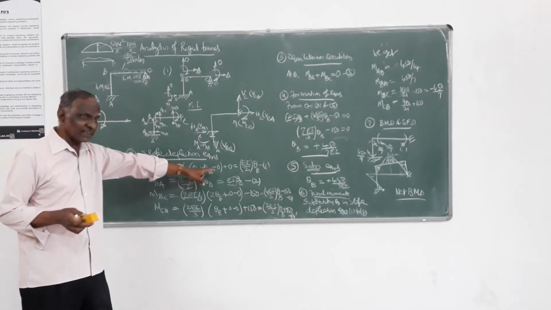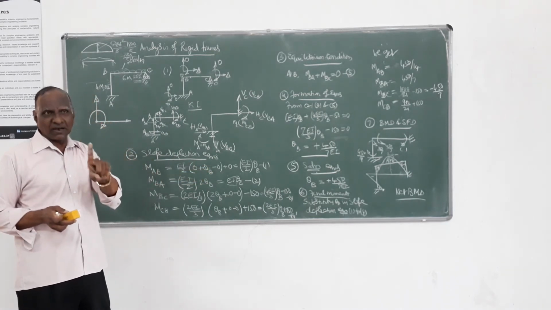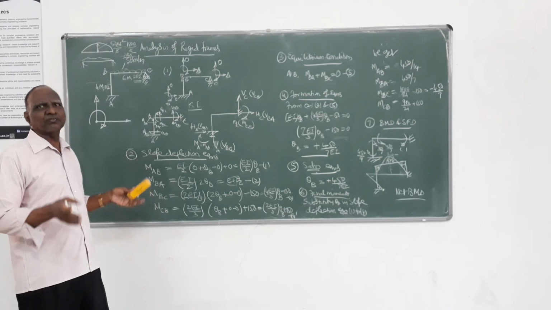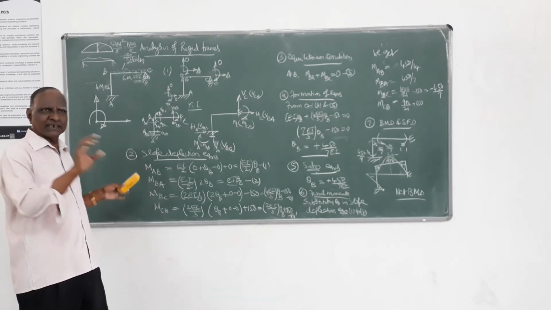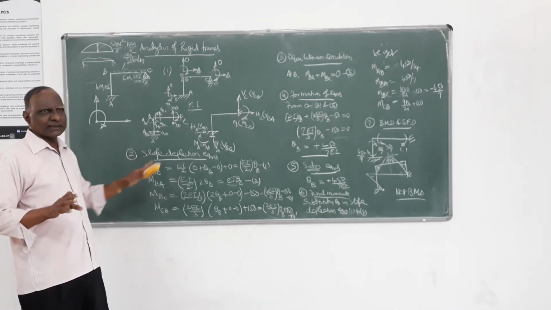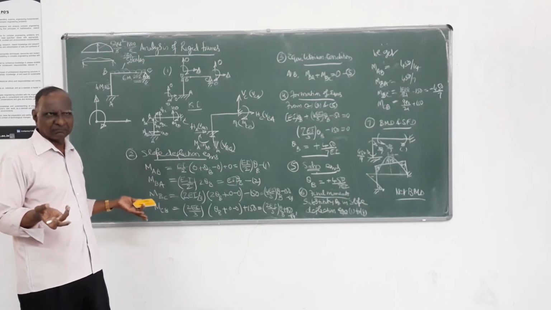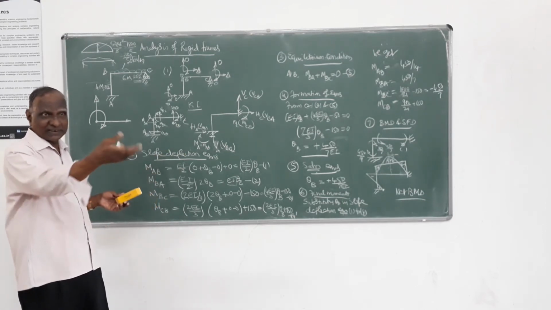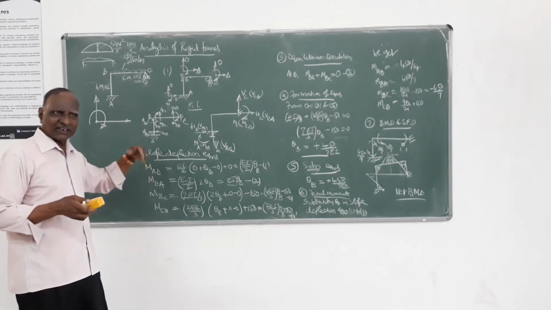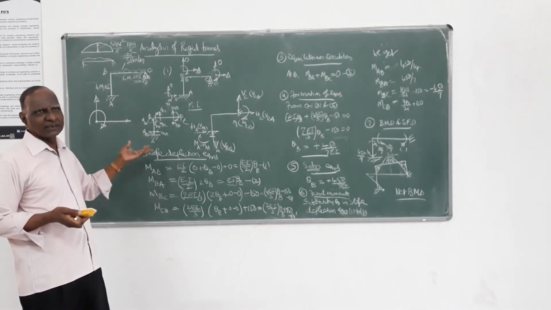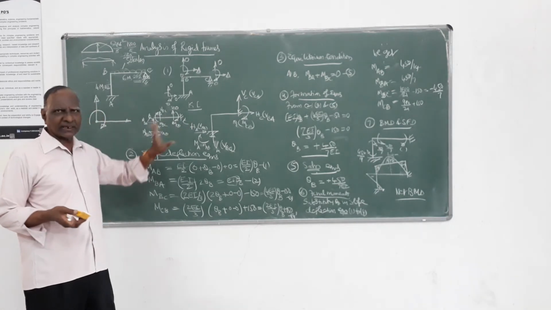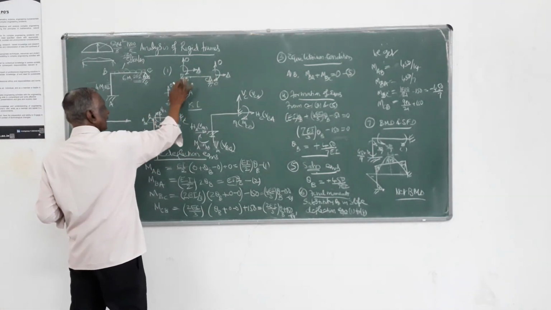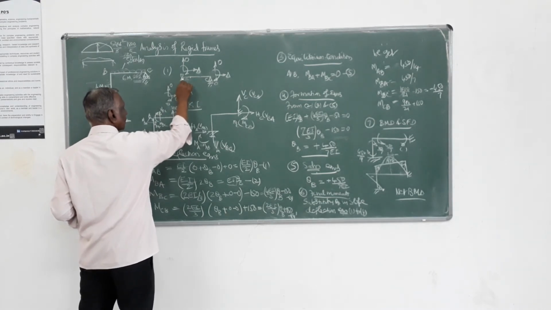Because of that minus 3 delta by L, that delta, here in the first step itself, you can judge. If load is given, you judge which direction it moves. Then automatically substitute that delta value, similar to sinking of support. Otherwise, in the positive direction, you take it. This is delta, this is delta. Here theta b is there, there is no problem.